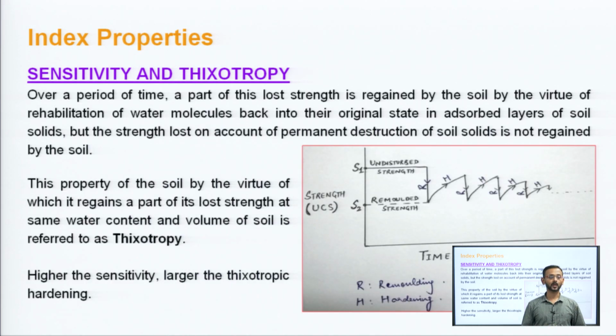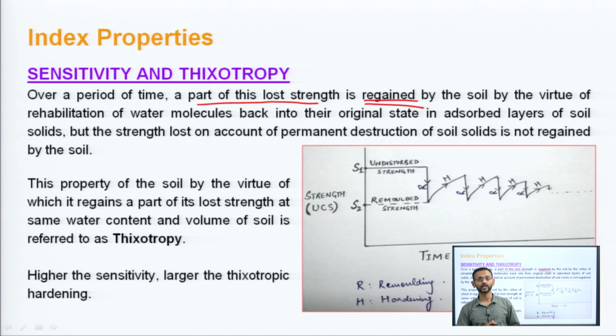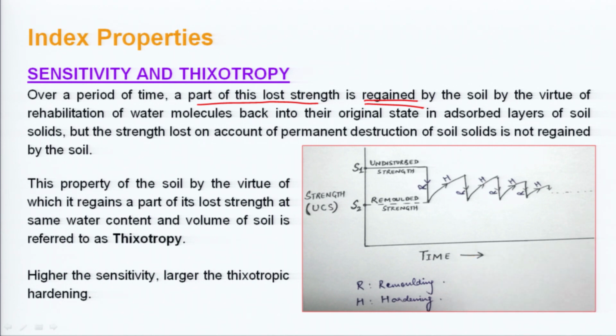Now we have studied two things. In the very first portion, you studied that upon remolding, some strength is lost, but over a period of time, a part of this lost strength is regained. We talk about regaining this strength by virtue of rehabilitation of water molecules, because the water molecules will try to come back to their original state in the adsorbed layer of soil solids, which we discussed earlier.